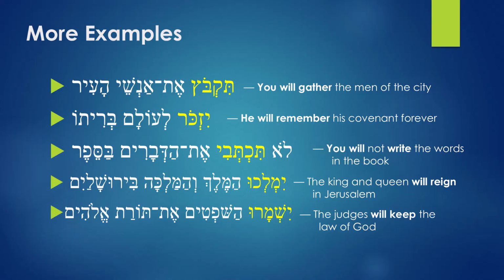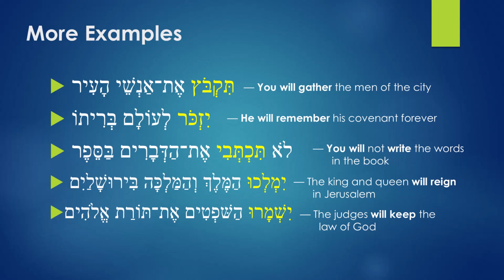Next you have Yimlechu hamelech vehamalcha Birushalayim. Our focus is Yimlechu. Yimlechu means they will reign. They will reign, hamelech vehamalcha. So they will reign, the king and the queen. Remember, malcha means queen.